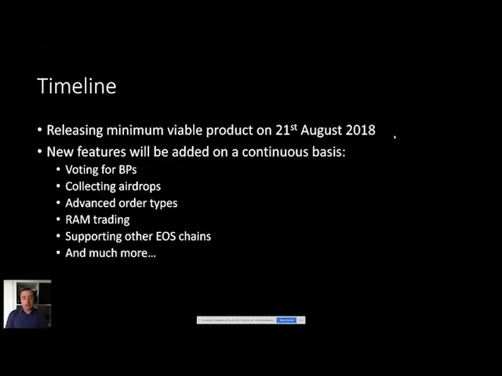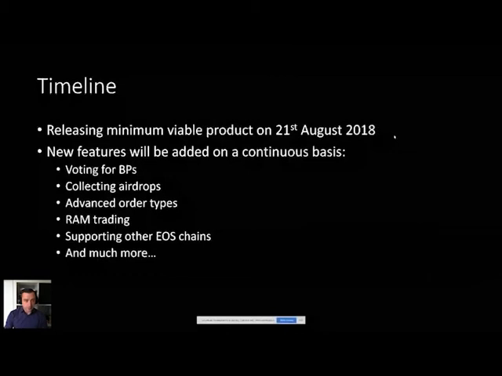In addition to that, advanced order types will be added later, such as market orders and stop limit orders and so on. And RAM trading, support for other EOS chains. These are all possibilities. We have other ideas as well. As I said, as a community project, if you have ideas, by all means get in touch with us, let us know. We're interested in hearing what you have to say, and then we can add whatever functionality makes sense.